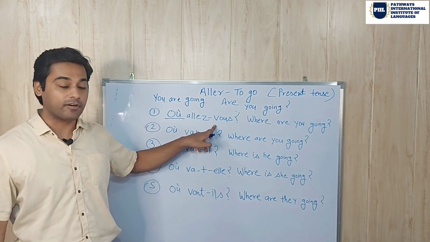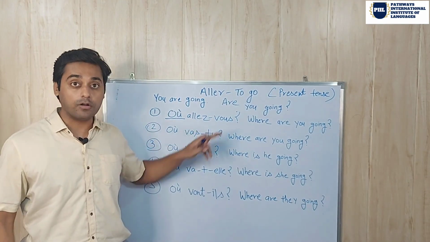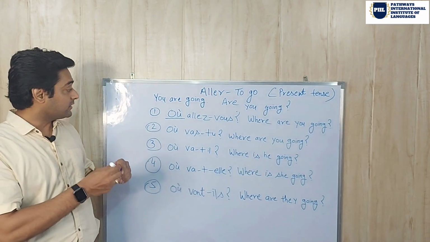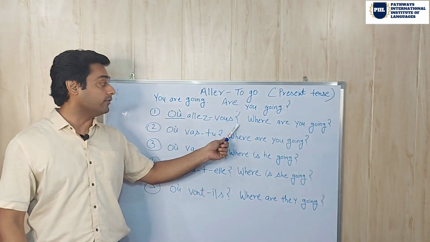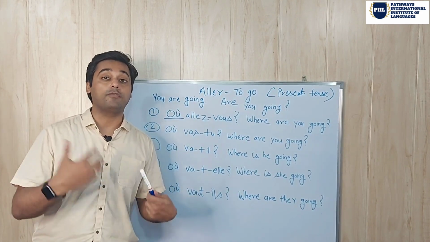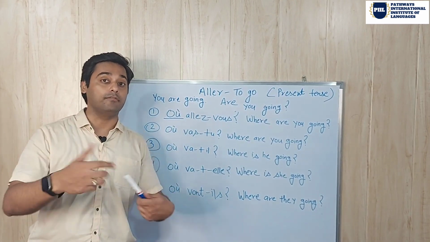We put this hyphen in between the verb and the pronoun if we make a question in French. So the first question is: Où allez-vous? Where are you going? It is a formal way of asking somebody where are you going in French.